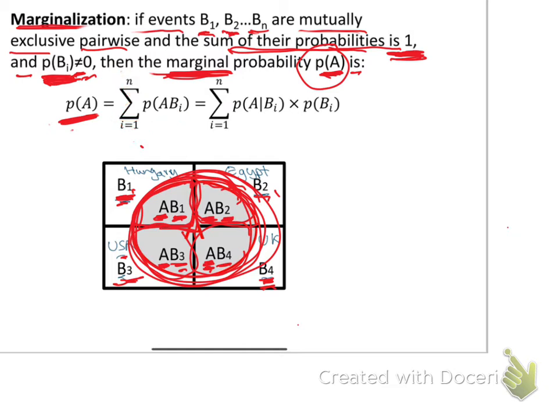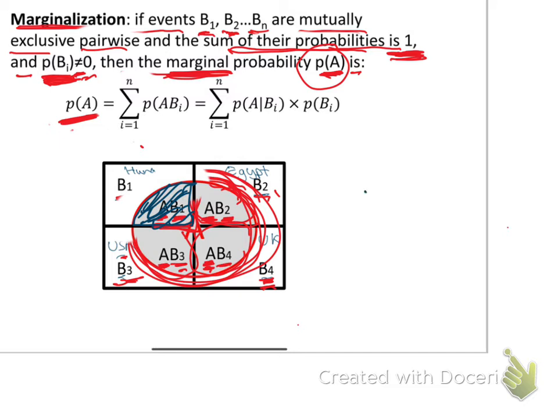Okay? So what does AB1 mean? If you can see here, this is the intersection of the disease with the country.